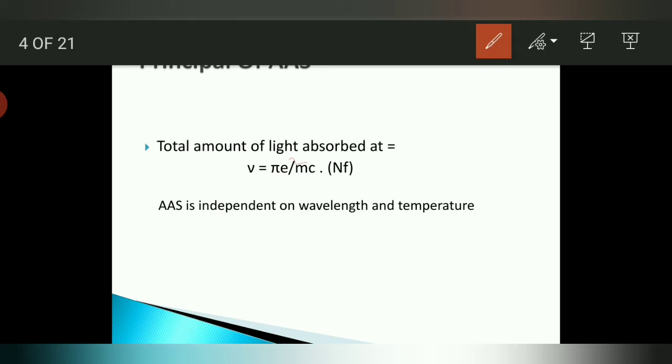Nu is the frequency absorbed by the atom in the light path, where f is the oscillator strength, or the ability of the element to absorb at the frequency nu.